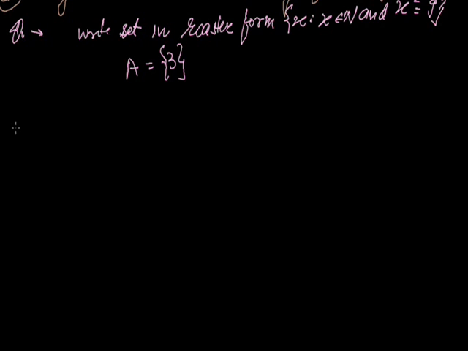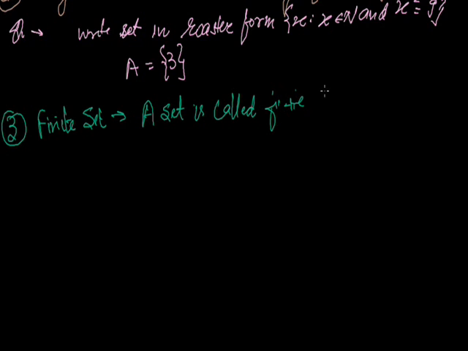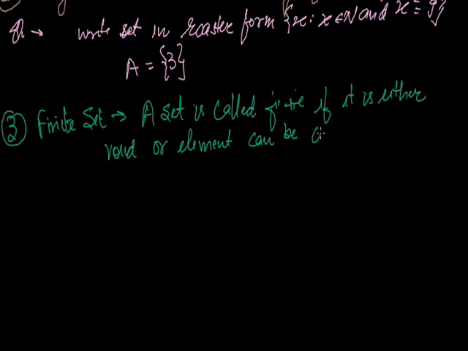Let's move to the next, third type, that is finite set. From the word finite itself, it means finite. Finite means some specific. A set is called finite if it is either void or its elements can be counted by natural numbers.